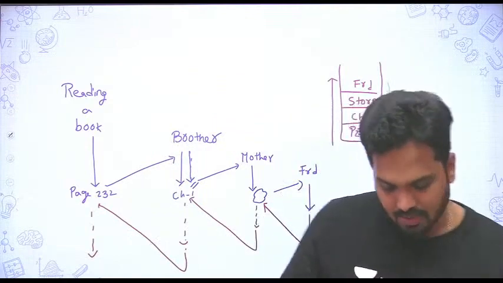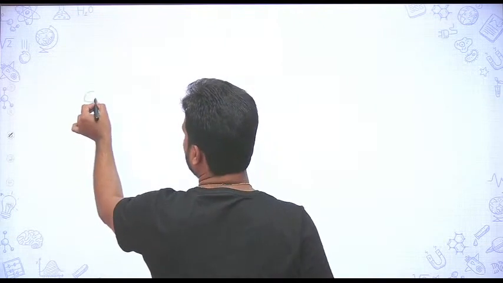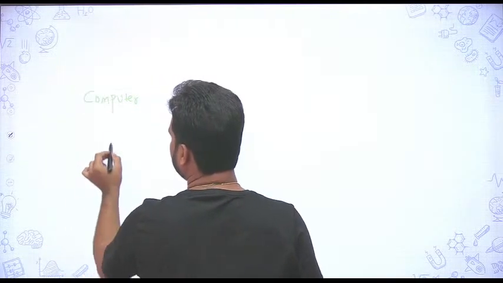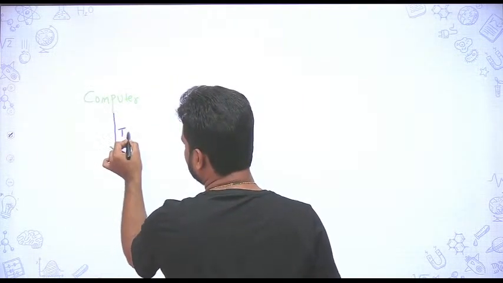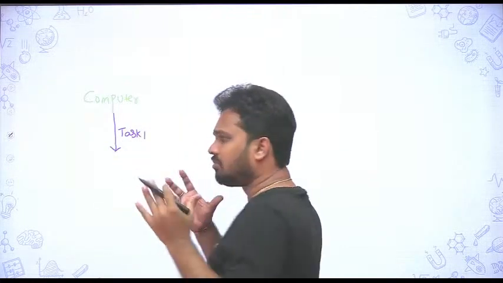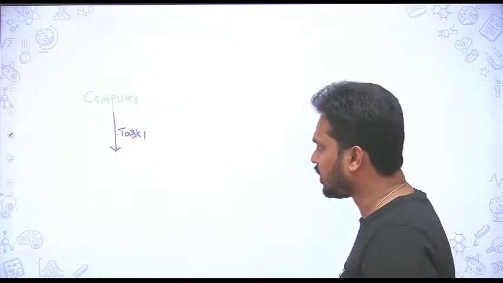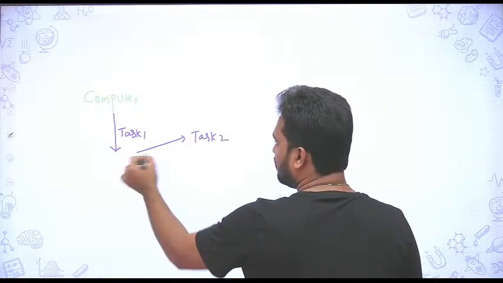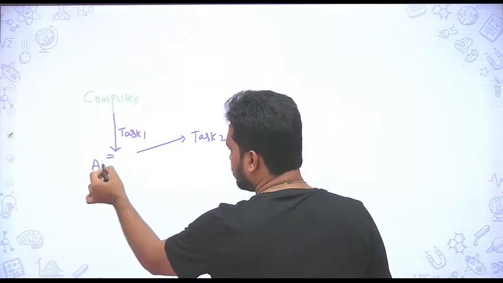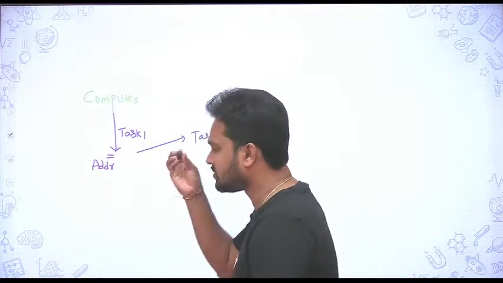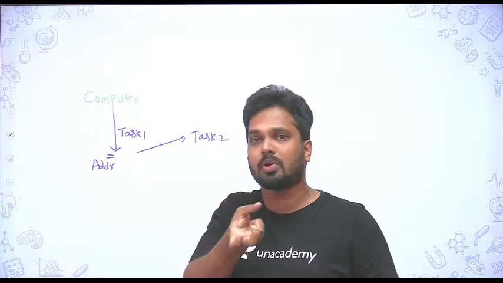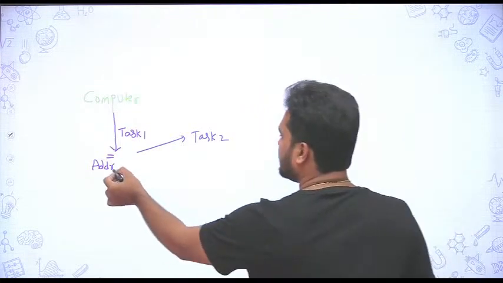This kind of situation can occur for your computer also, so let's take that example. In the computer, the computer is performing one task. Suddenly some alarm rings, and the system will move from one task to another task. While moving from here to here, your system should store the current address of the processor, that is, where it is doing this job. In microprocessor language, we generally call it the program counter. So this address one is to be stored.